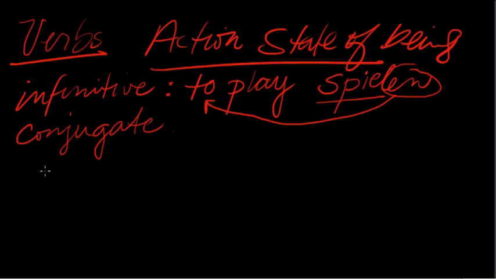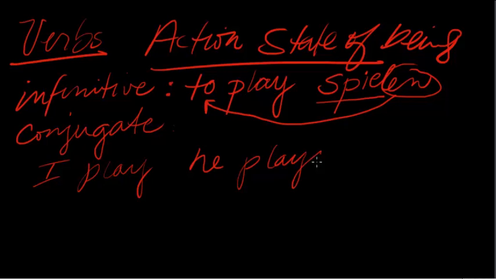And the pronoun is simply the renaming of someone, a person, a place, or thing. For example, I, you, he, she, it, we, you, they, right? So in English, we say I play, right? And we also say he plays. Now you see how we conjugated that? You probably don't think about that much, but I play changed into he plays. Okay, so how does this work in German?